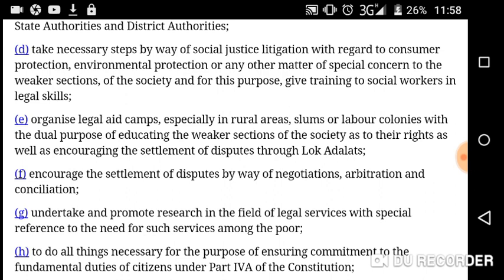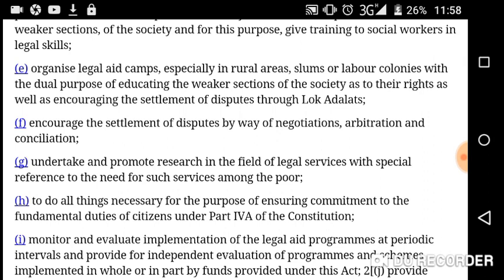Social workers, they have to give training to those social workers in what field of training? It is legal skills. E, organize legal aid camps, especially in rural areas, slums or labor colonies, with the dual purpose of educating the weaker sections of the society as to their rights, as well as encouraging the settlement of disputes through local authorities.